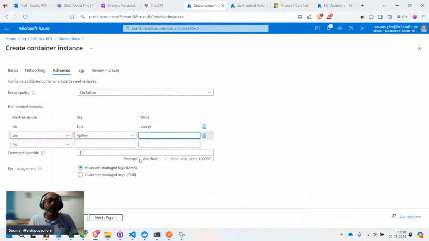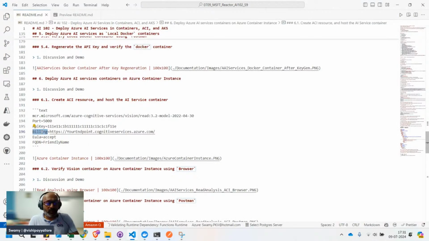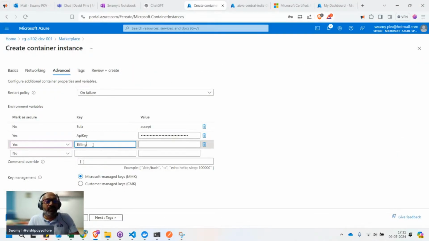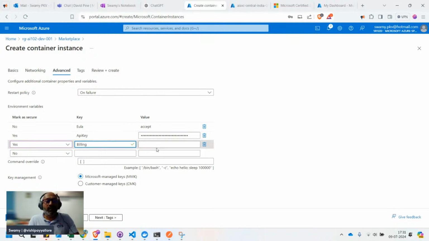I'll come back and I'll put it here. And the next one also, I want to be part of secure. So I'll select this billing, I'll drop it over here, and come back and get the endpoint from here, and I'll copy that.